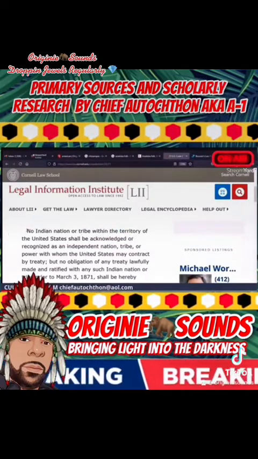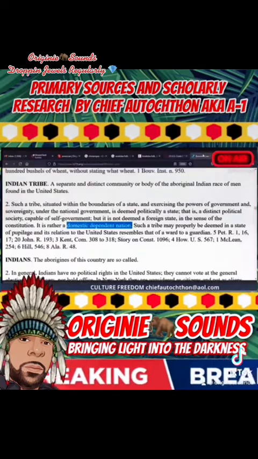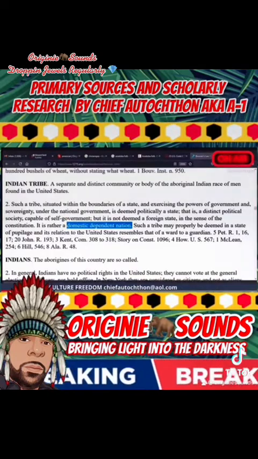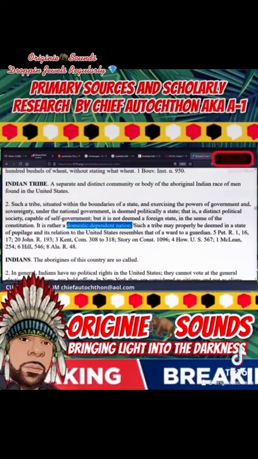And that matches up with no Indian nation, those nations or those tribes shall be acknowledged or recognized as an independent nation, a tribe or power. This is why, right here, I'm going to go to this comma. And not acknowledged as being independent, because they are acknowledged as being a domestic dependent nation.